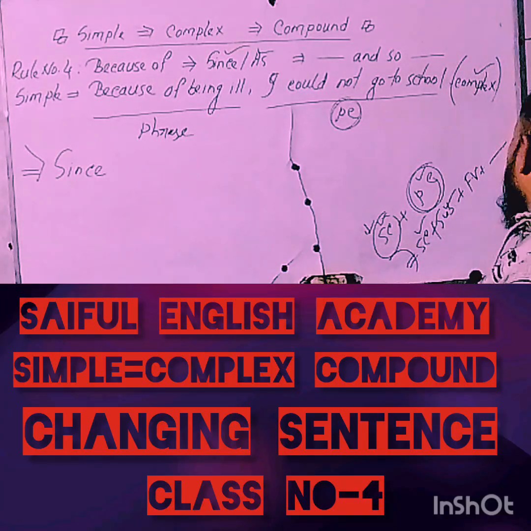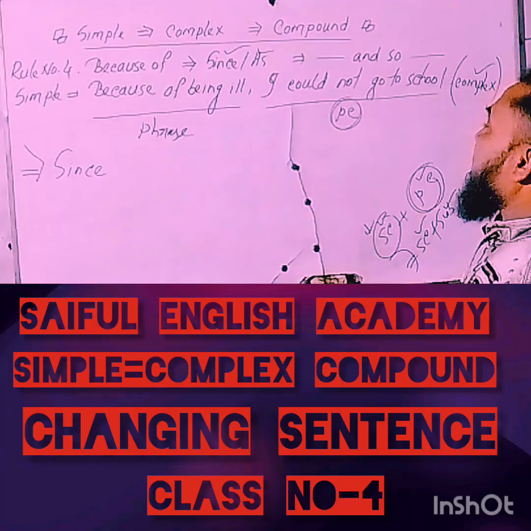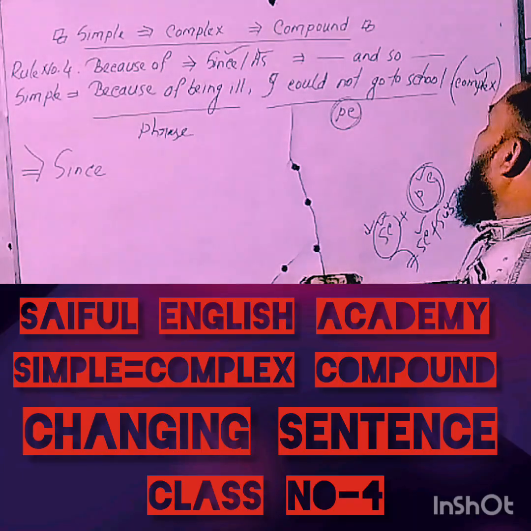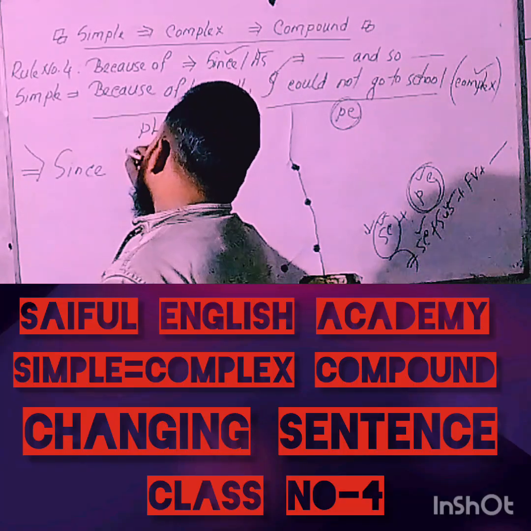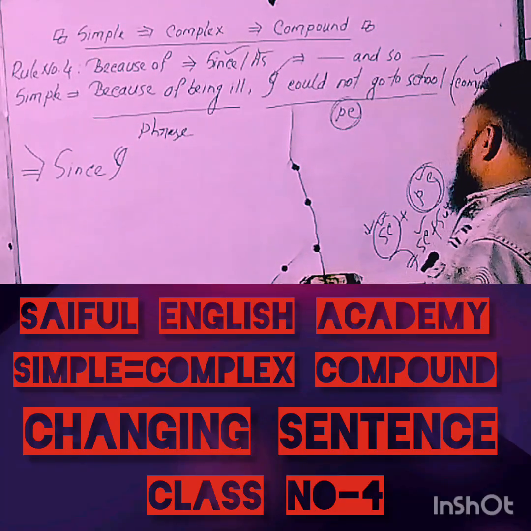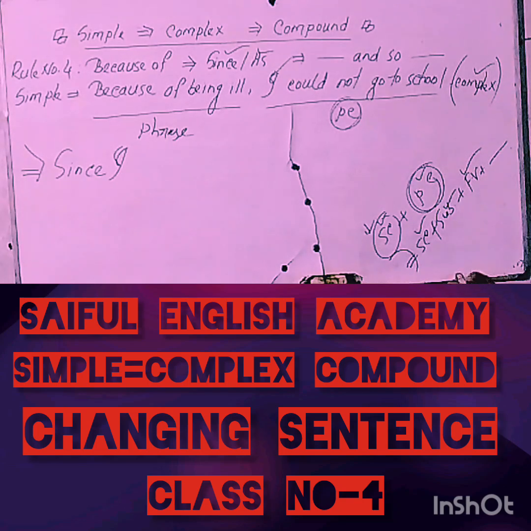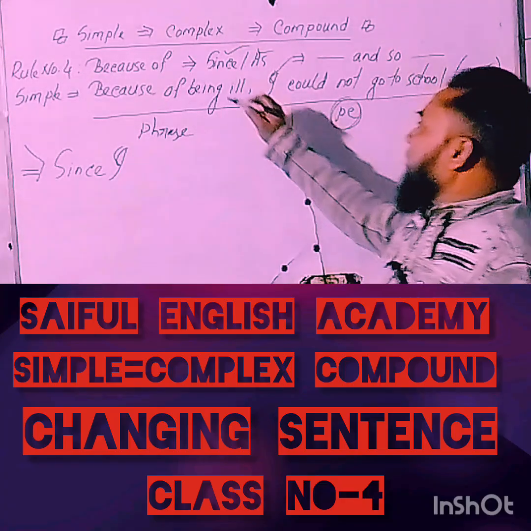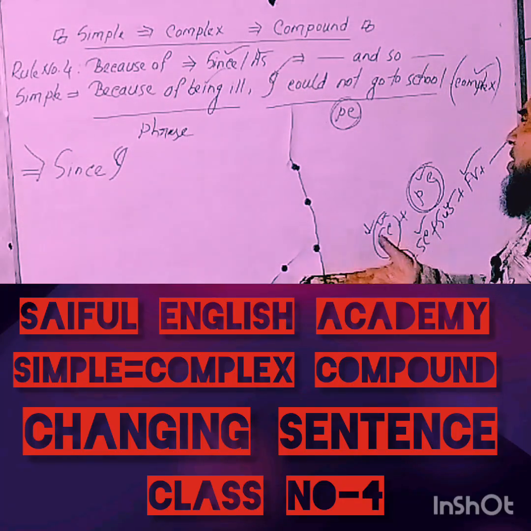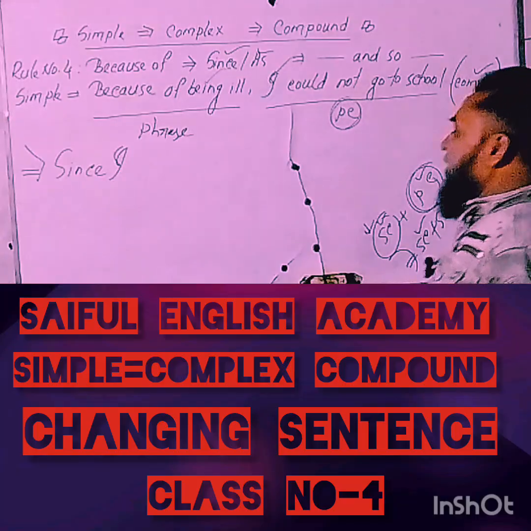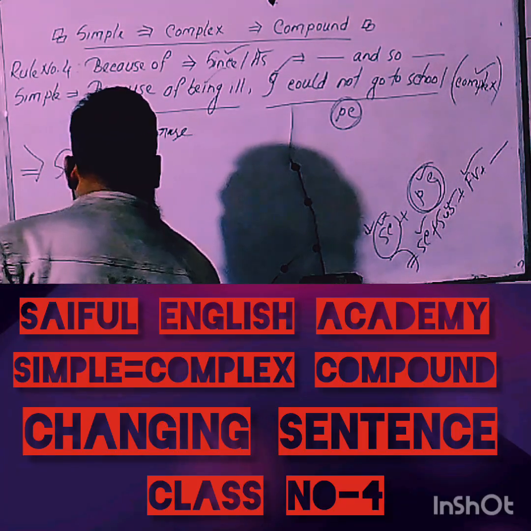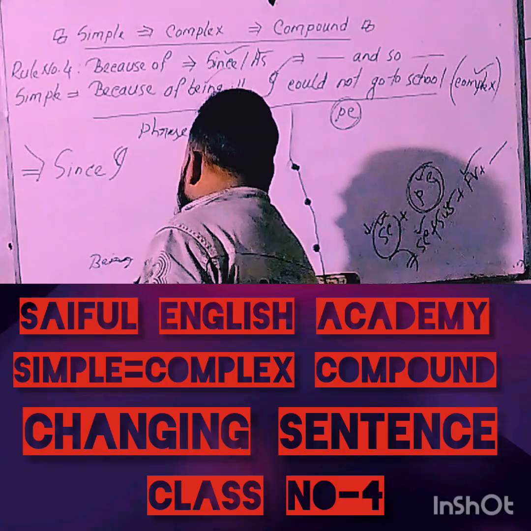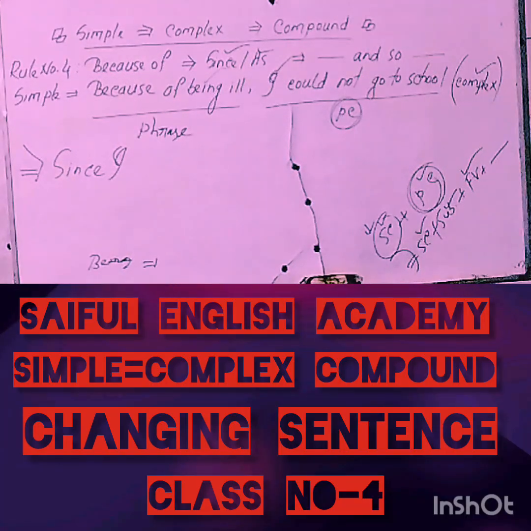Now, bring a subject. Of course, you know that there is no subject in a phrase, but you have to bring the subject from the principal clause. The subject of the principal clause is, of course, I. So, my dear learners, you have understood the subject clearly. Now, write the finite verb. Of course, a non-finite verb is used in a phrase, and you have to change it into a finite verb. In this phrase, being is used as a non-finite verb. If we delete ing, then this verb must change into a finite verb.